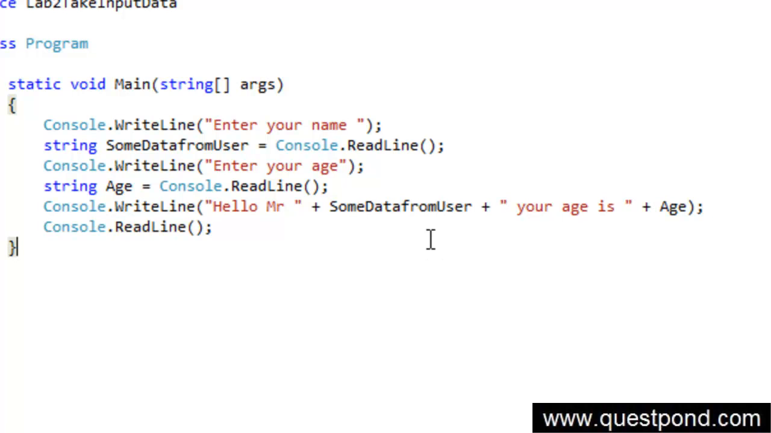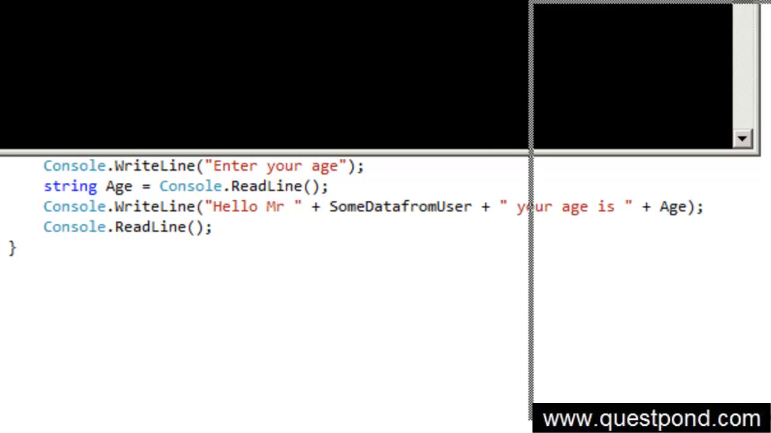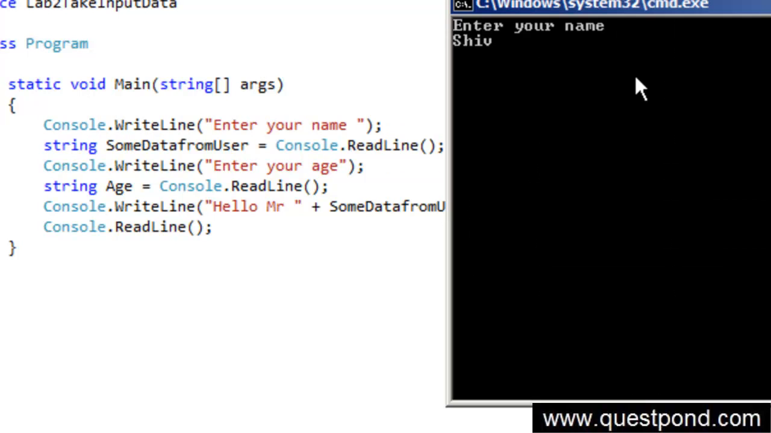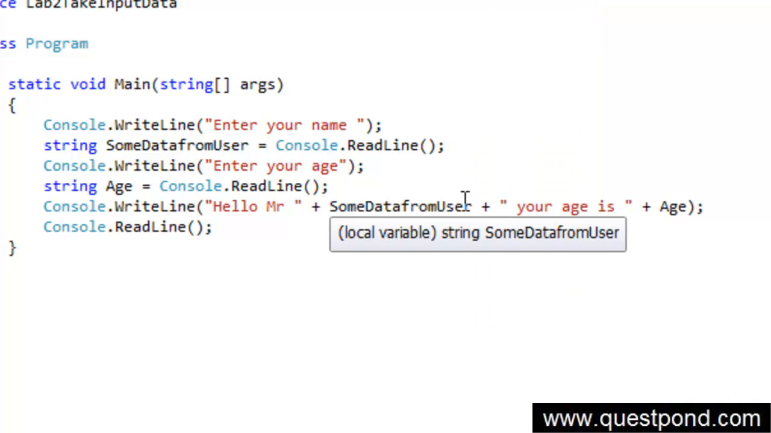Okay, and I'll do a Control F5. I'm sure that this application should run. So it first is asking for my name, so I'm going to say Shiv, and it's asking for my age. I'm saying 12, and definitely my age is not 12. So it says hello Mr. Shiv, your age is 12. Good. Now users make mistakes, right?